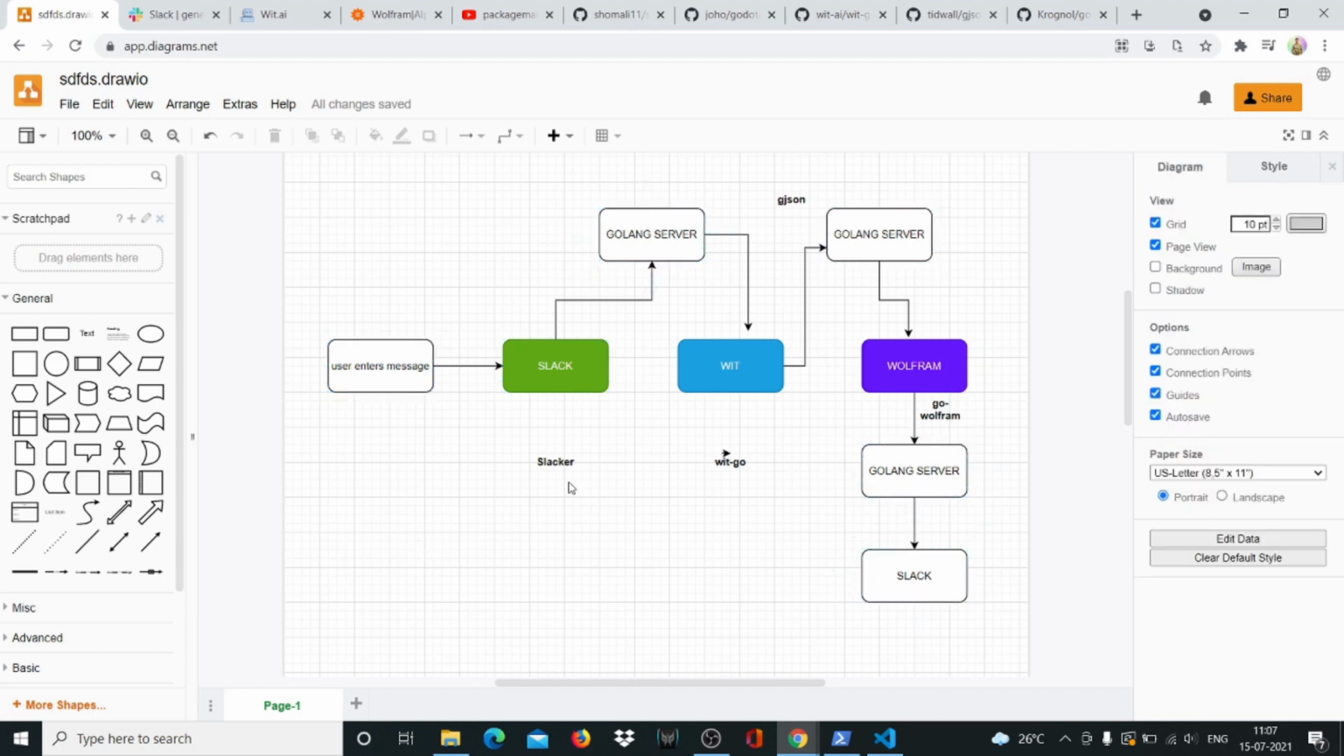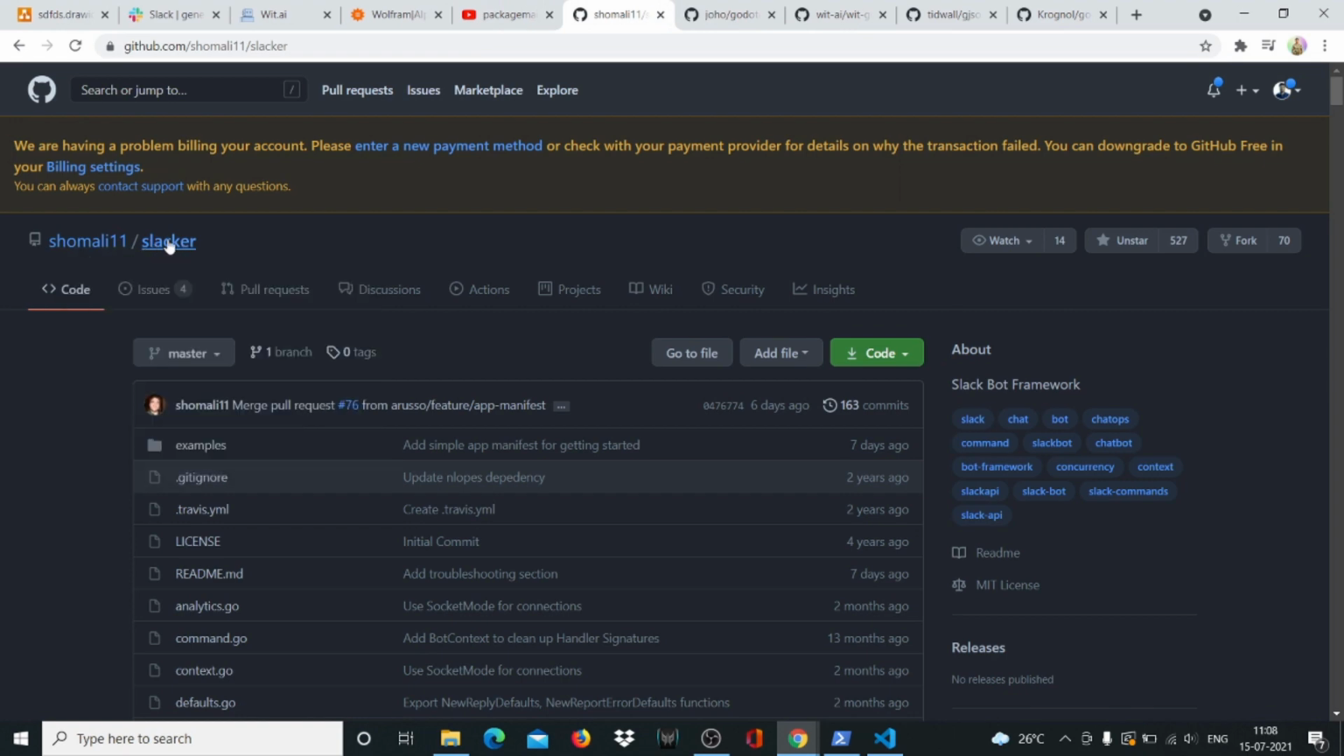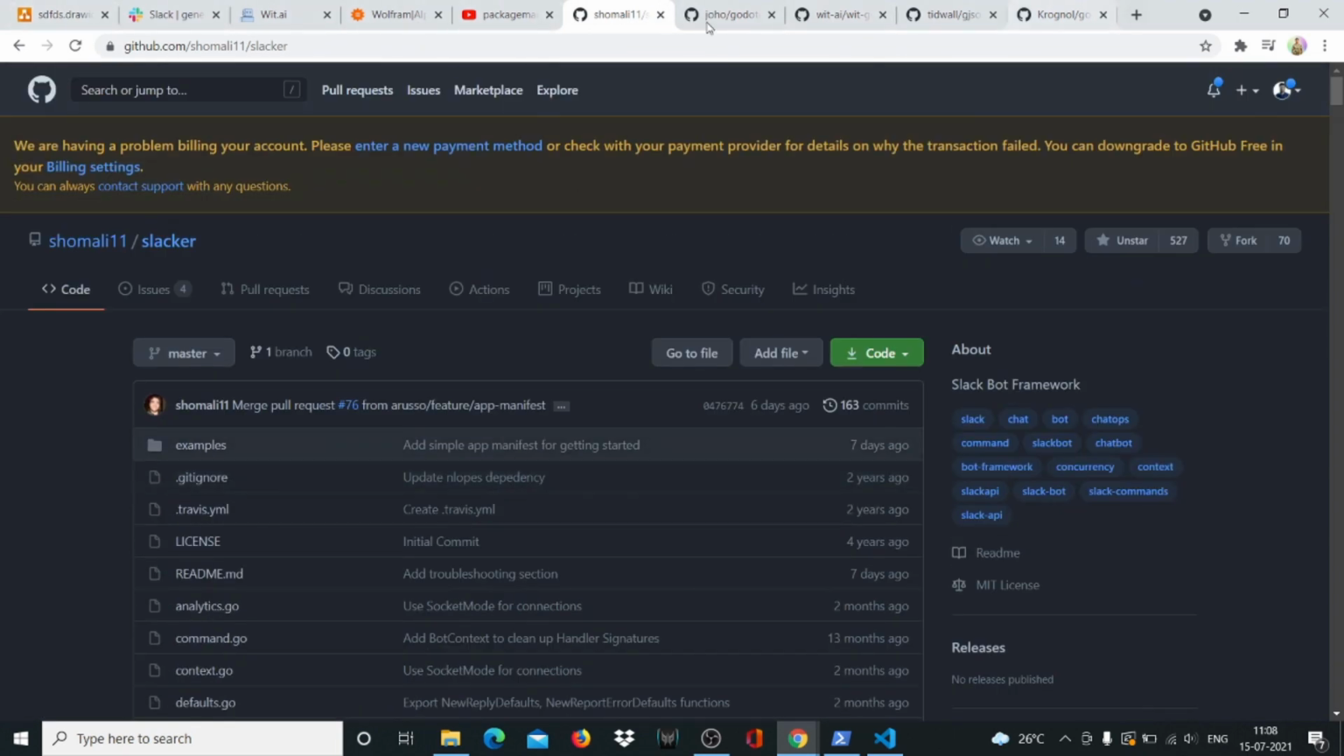And there are going to be some packages that we'll have to use to interact with Wit, to interact with Wolfram, to interact with Slack. So Slacker is my favorite package. If you've done my other previous slackbot tutorials, I'm sure you know that there are many on my channel, so you can go ahead and do those as well. So Slacker is the package that I often use. You can look at this, Shomali/Slacker, on GitHub. I've kept these tabs open because all of these are important to us. I'll take you through all of these one by one.